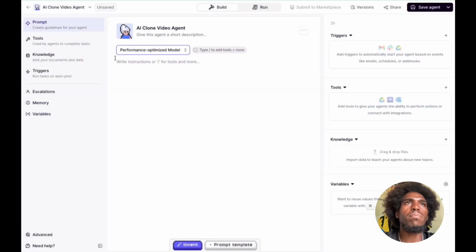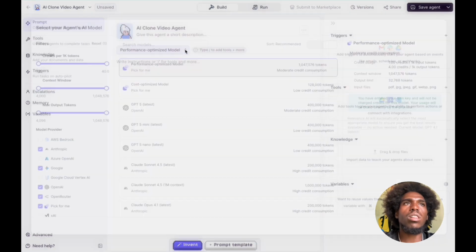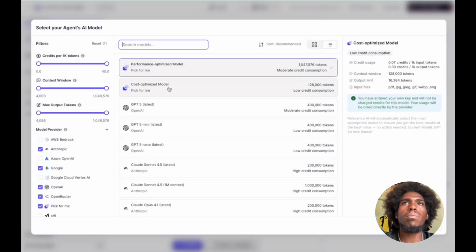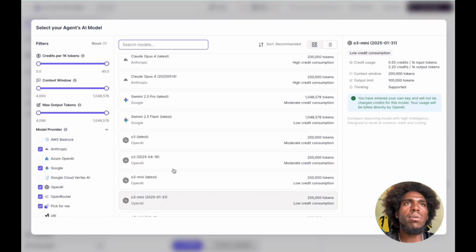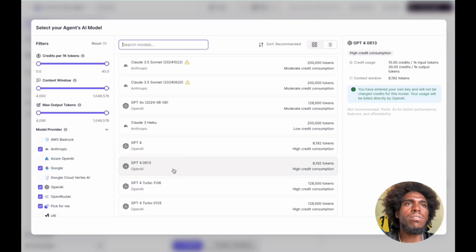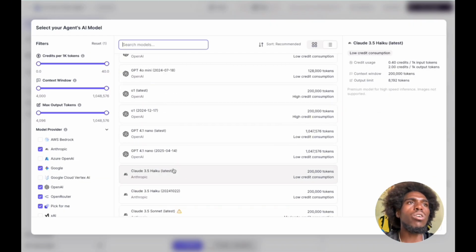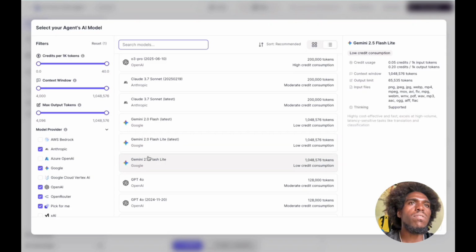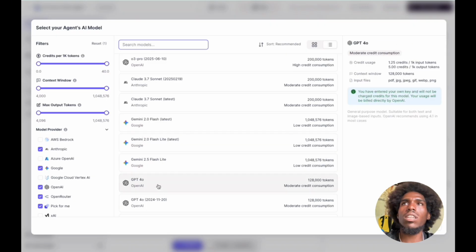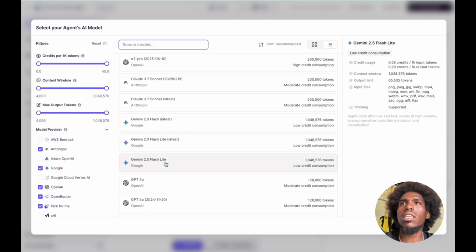Performance optimized model. Pick for me. Cost optimized model. So I can pick from a number of different models here, which is good to know. Gemini 2.5 Flash Lite. So what? This should be able to output what? Images, right?